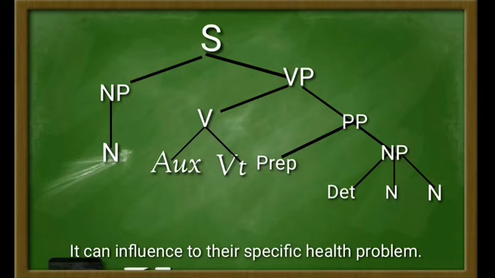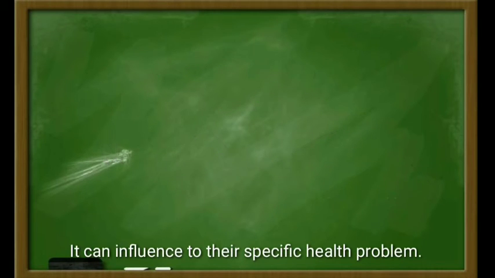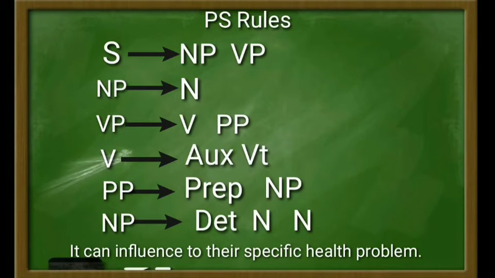In this example of the sentence, their works as determiner, health works as adjective, and problem works as a noun. And the next is the PS rules of the sentence. Let's start from the top of the tree diagram again, which is the sentence that falls into two: noun phrase and verb phrase.